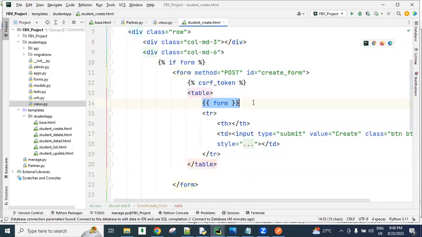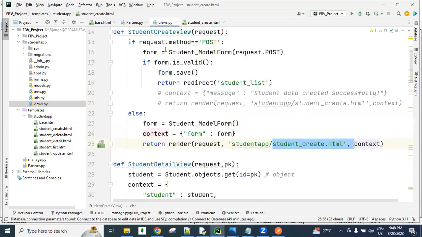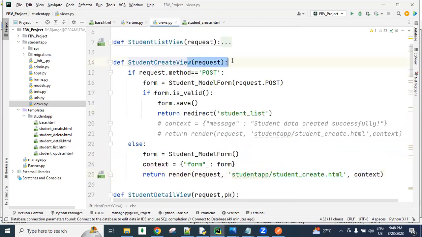Then you submit by clicking the create button, with the post method and the CSRF token sending our request. Again the data comes to the request object along with the post method. Now the condition is true, then from the request object we access the data using the post method.